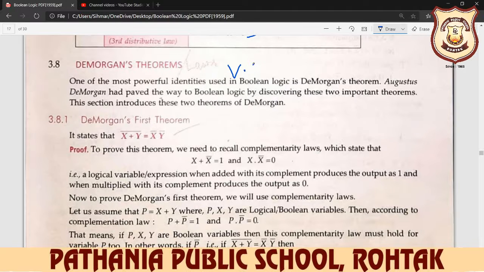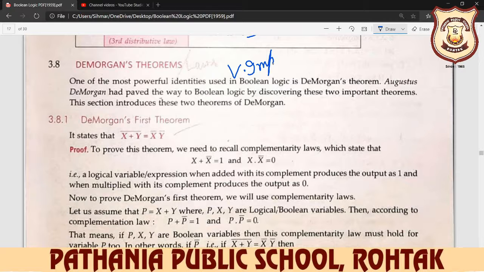Very important from the exam point of view, according to Boolean algebra. This is a very important topic and a very important term, and you can say law, De Morgan's law, or you can say De Morgan's theorem.